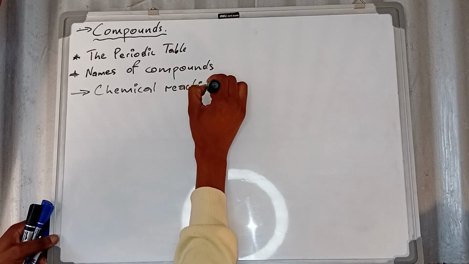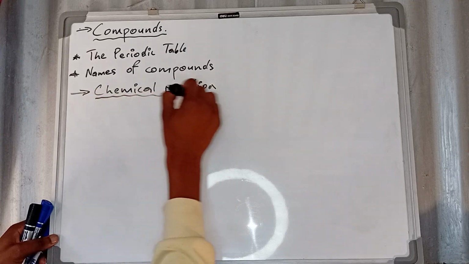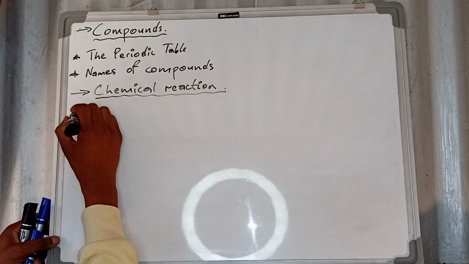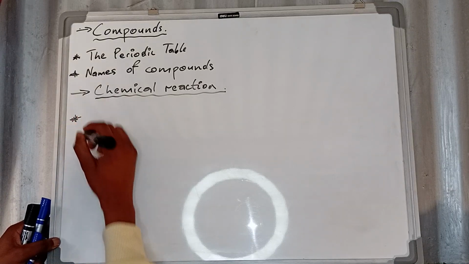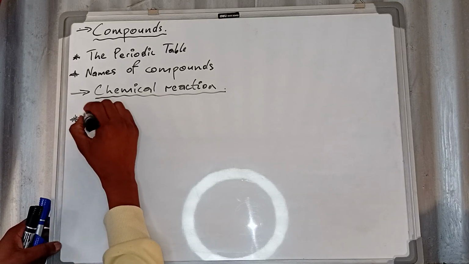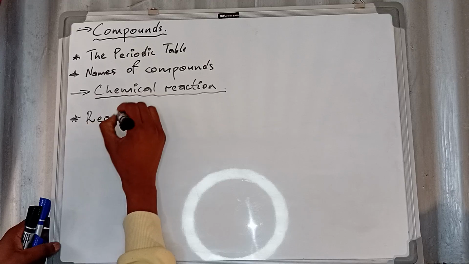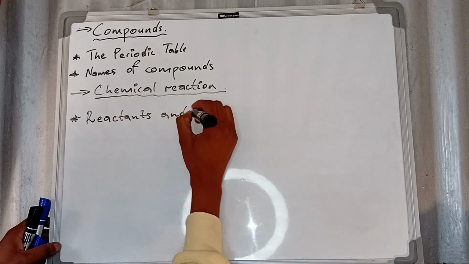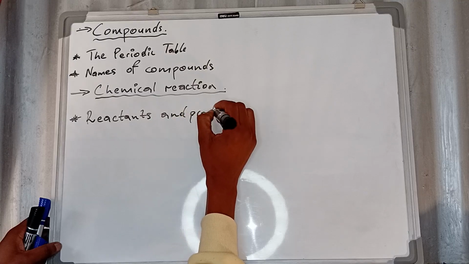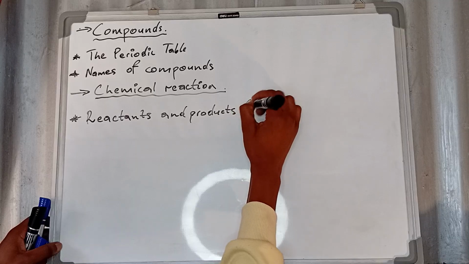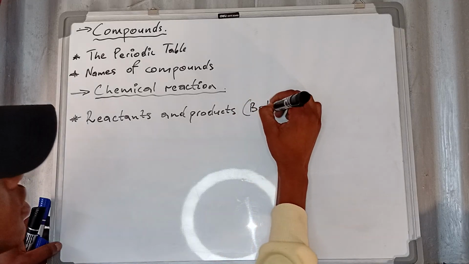Under chemical reaction, there are a lot of things that you need to understand. We're going to focus on reactants and products, which results in balancing equations.